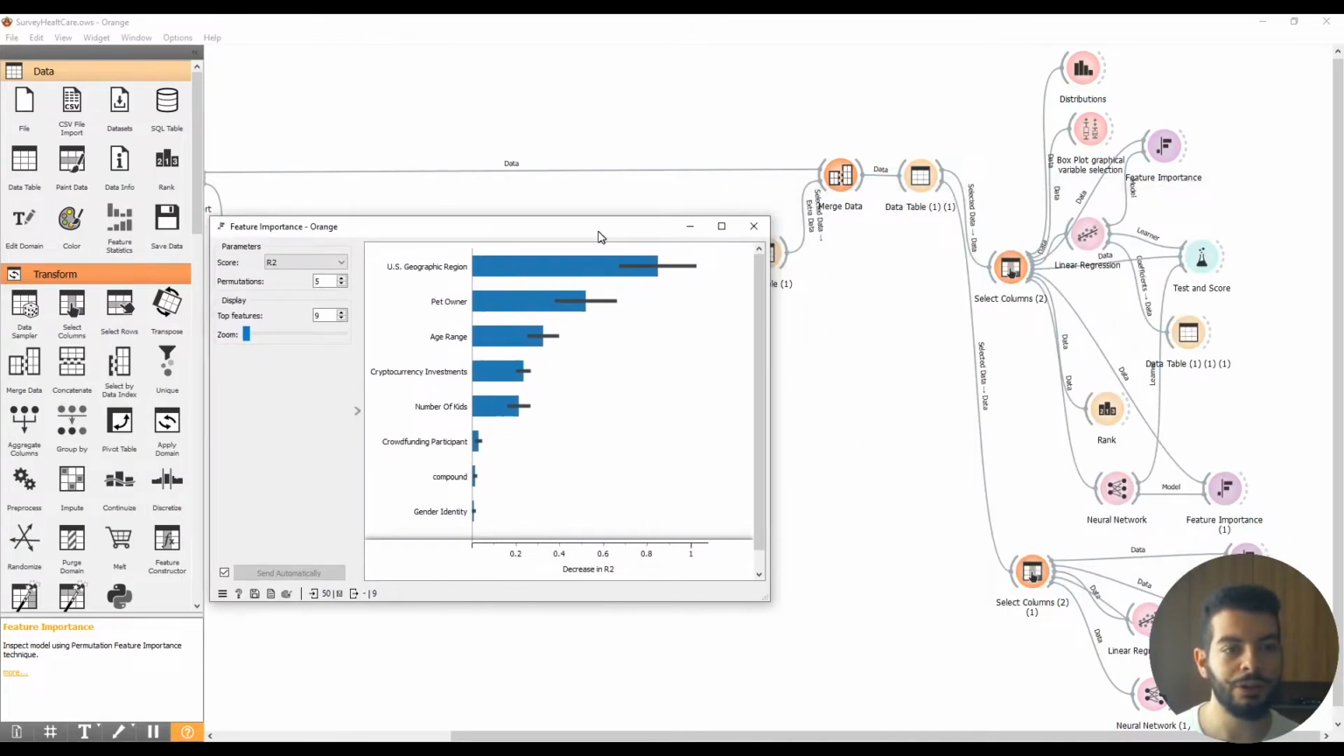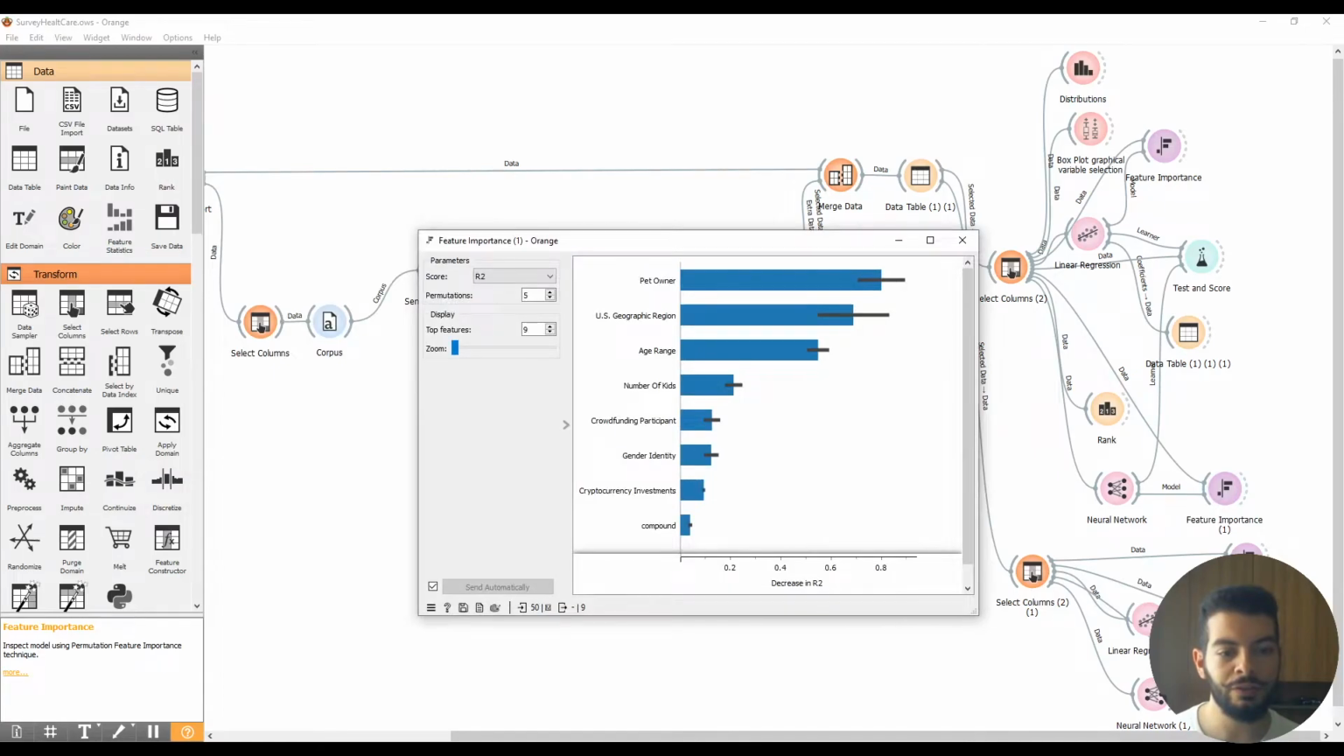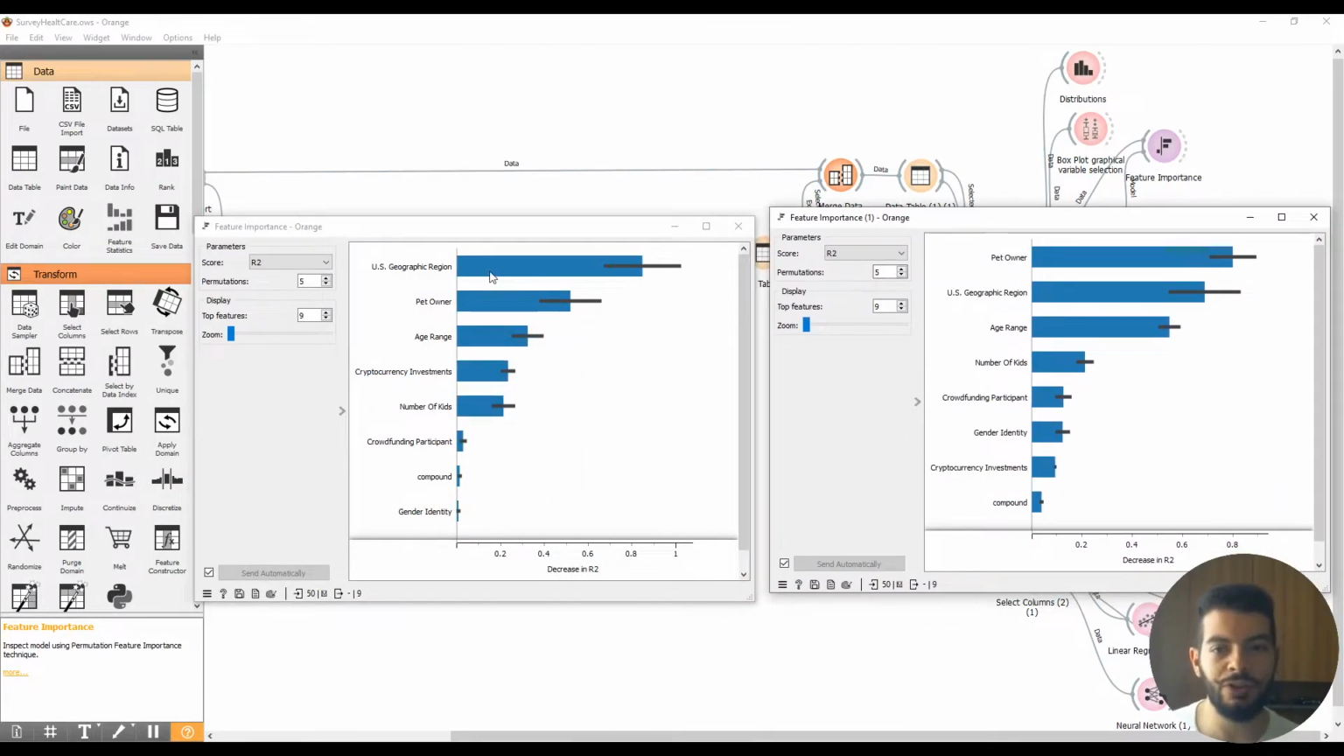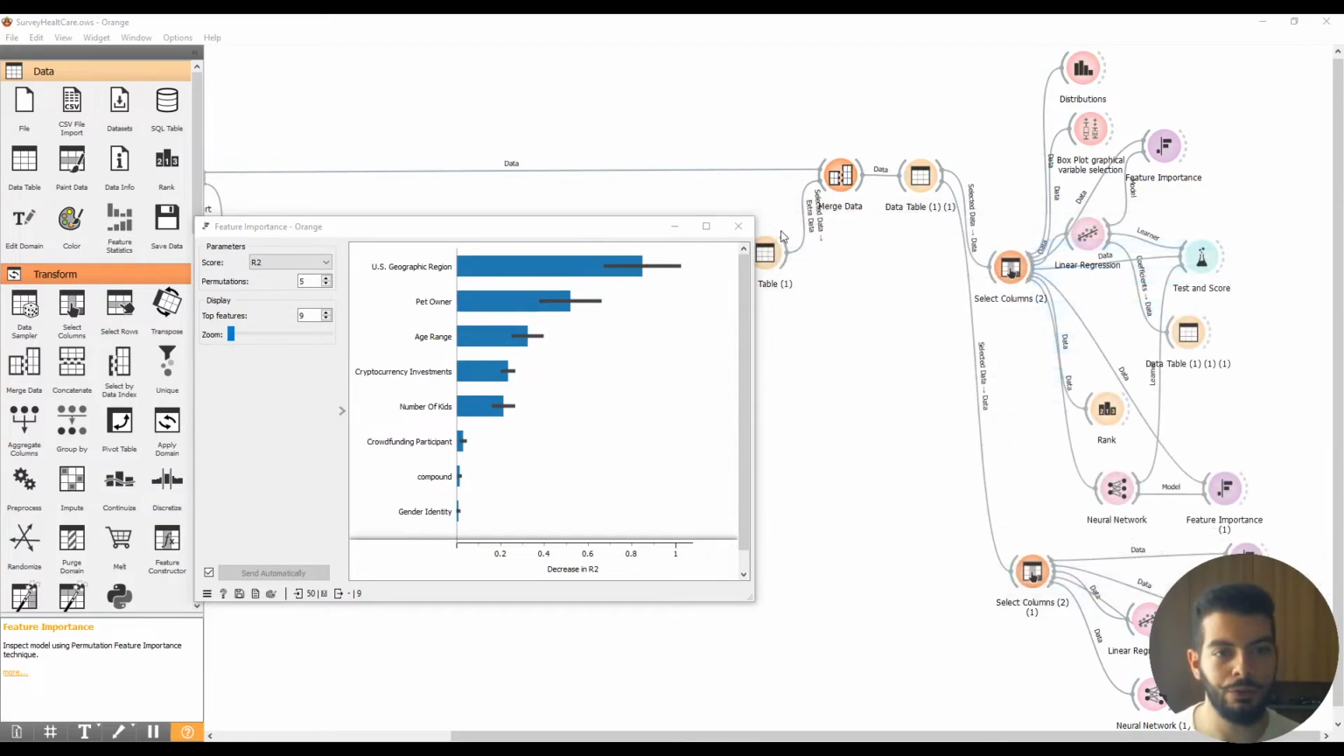So this is for the linear model, and this is for the neural network. You see that, for example, here we have this in the first position, and for the neural network it comes as second. As you can see, the order changes. And you also notice that the column I created, that is the compound that comes from the sentiment analysis, is useless in both cases, but also in the ranking.